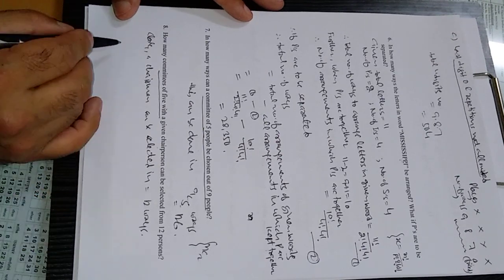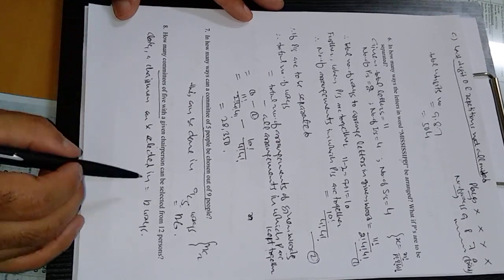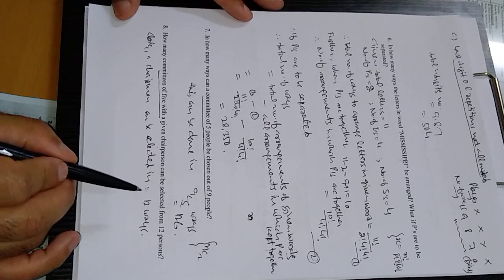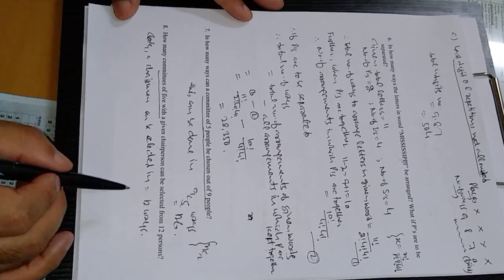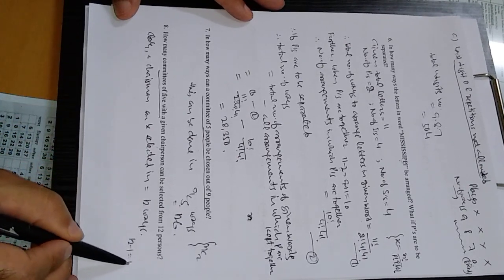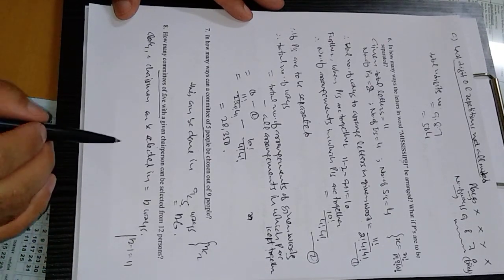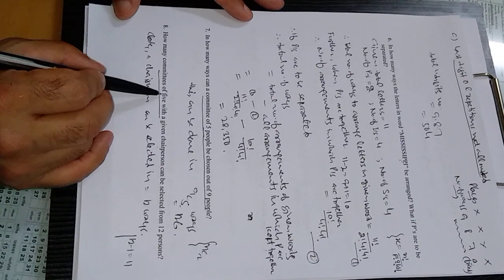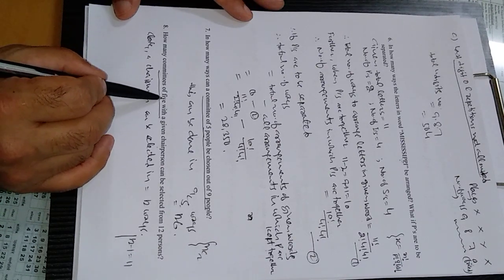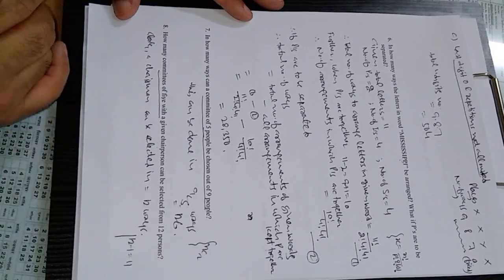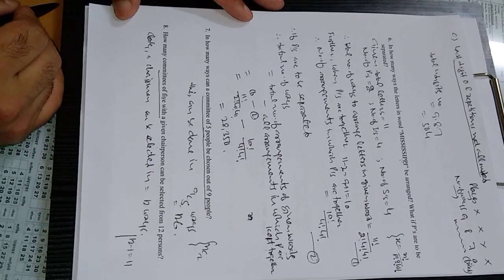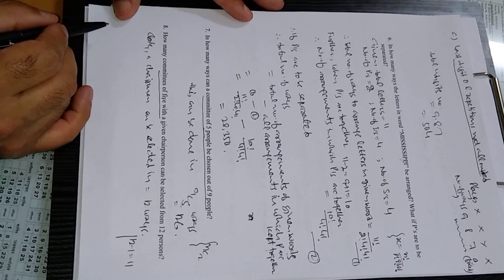There are 12 options, and at a time only one person will be chairperson. So we are left with 12 minus 1, 11 persons. Out of 11 we have to select the other 4 members, because the committee has 5 members. One is chairperson and 4 are other members, right?